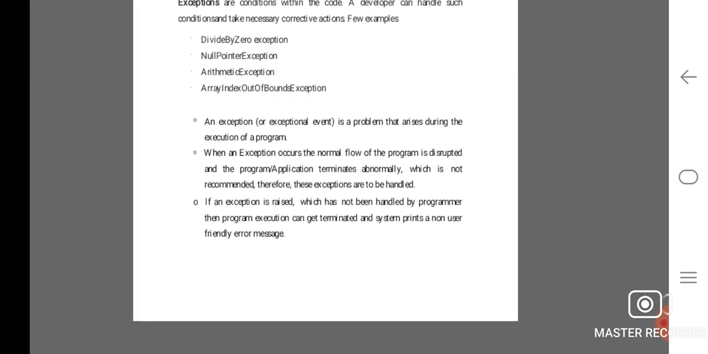Exceptions are conditions within the code. A developer can handle such conditions and take the necessary corrective actions. For example, divide by zero exception, null pointer exception, arithmetic exception, and array index out of bounds exception.